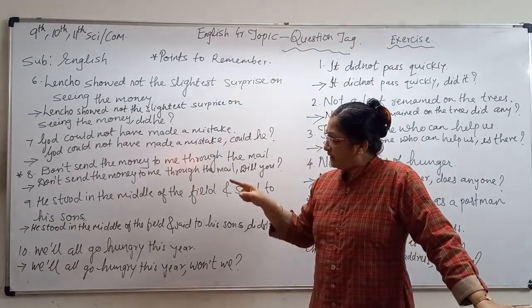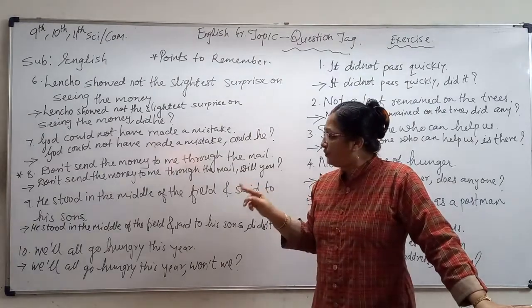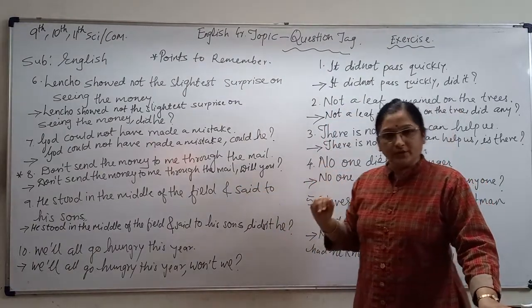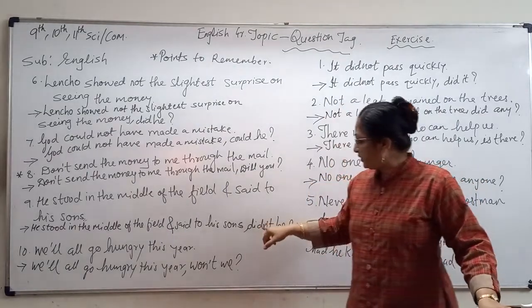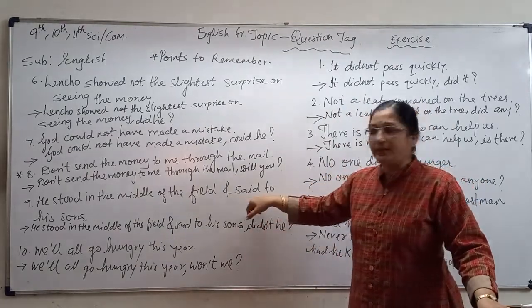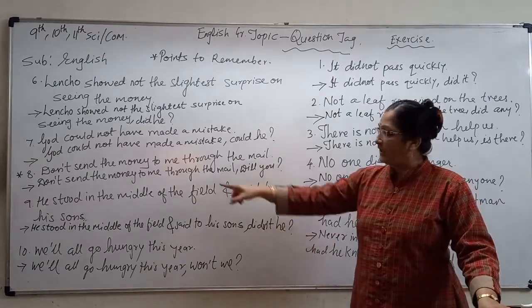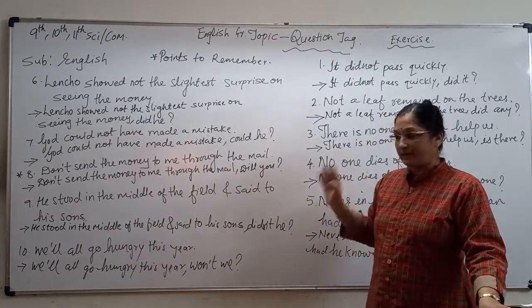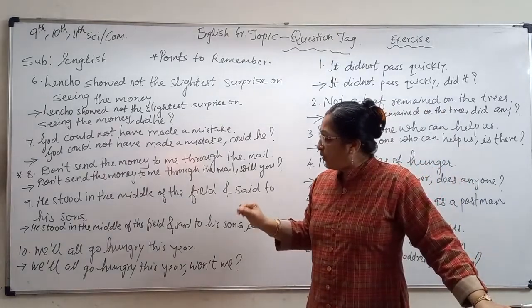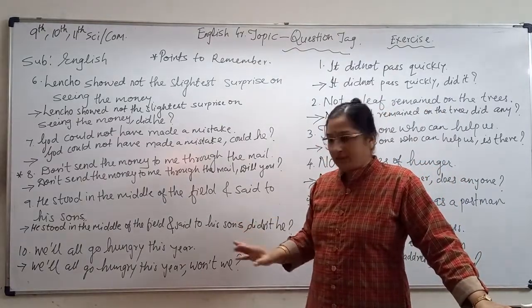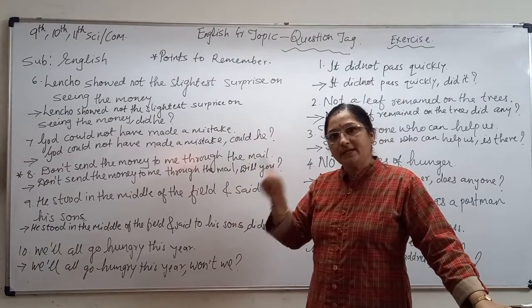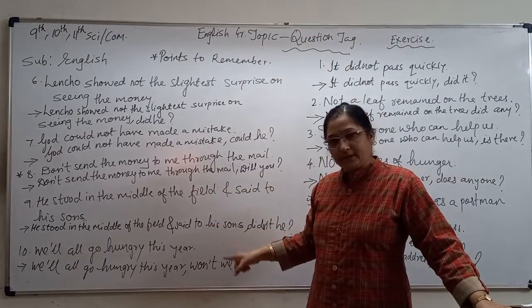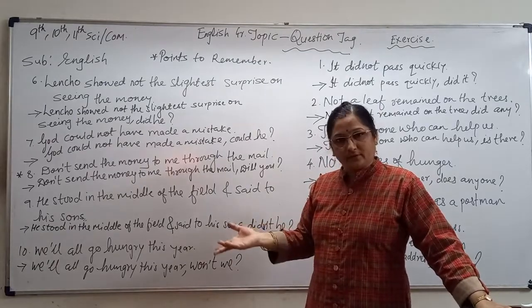Next one, the ninth one. He stood in the middle of the field and said to his sons. Stood means past form, so did. And this is an affirmative sentence, so didn't. And the pronoun is given here, so he. And the last question: we will all go hungry this year. So we will. Will is the auxiliary verb. Comma. Will not, means what?